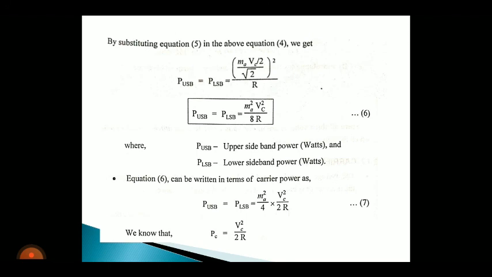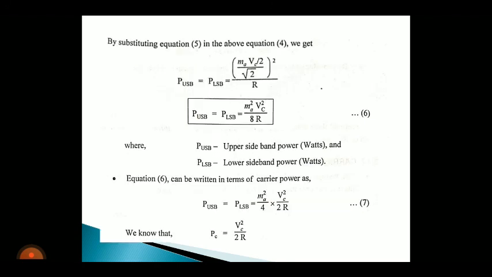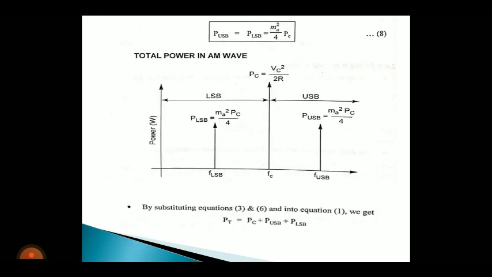Now in equation number 7, replace this Vc squared by 2R as Pc. In equation number 3, we derived the value of Pc as Vc squared by 2R. Therefore the upper and lower sideband power is equal to MA squared by 4 into Pc.